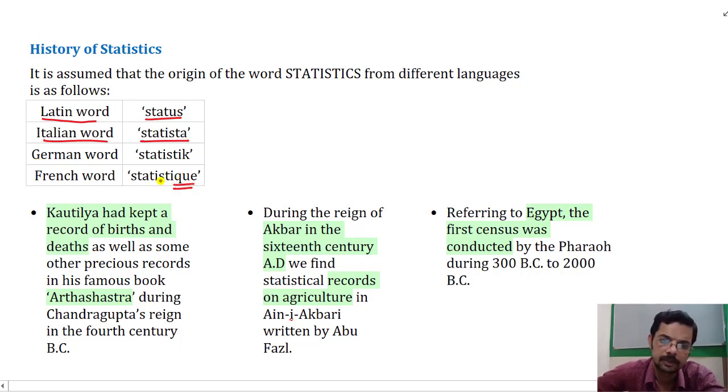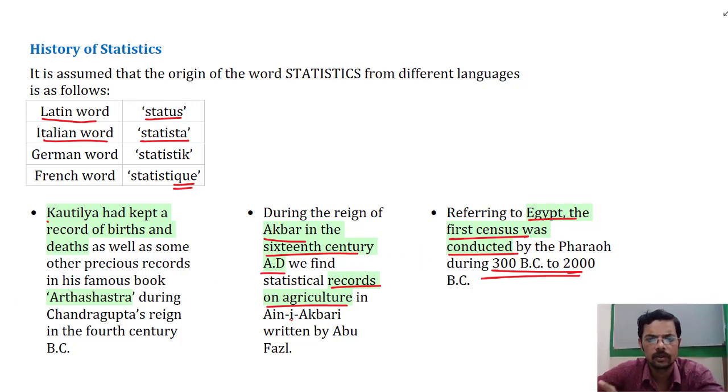The French word is statistique. It has been observed that Kautilya had kept some birth records and death records in his Arthashastra. In the same way, Akbar in the 16th century AD started keeping records on agriculture. Referring to Egypt, we can say that the first census was conducted in Egypt during the period 3300 BC to 2000 BC. You need to be careful about the spellings of these words.